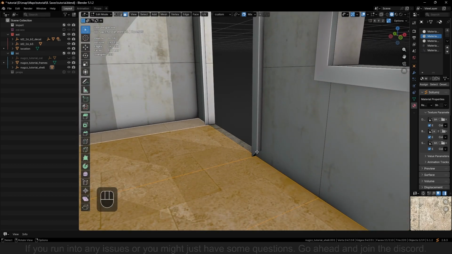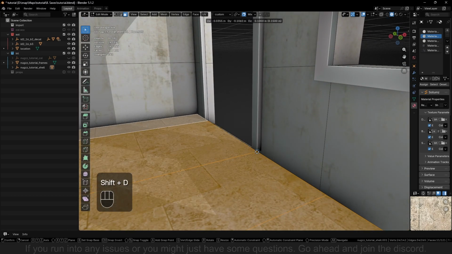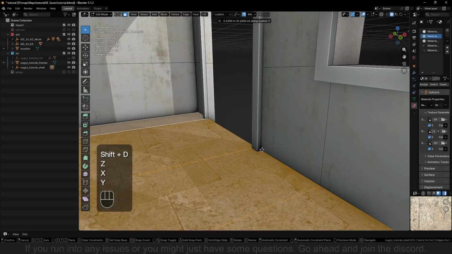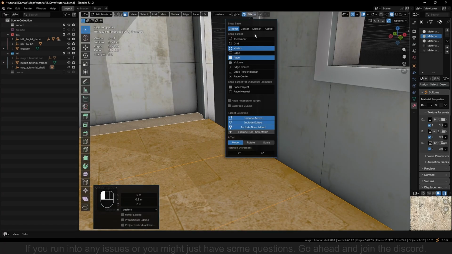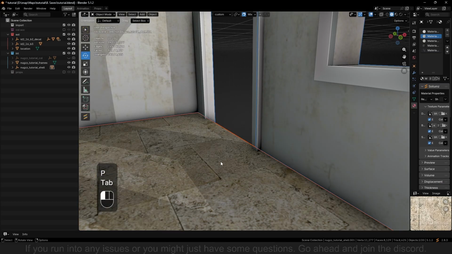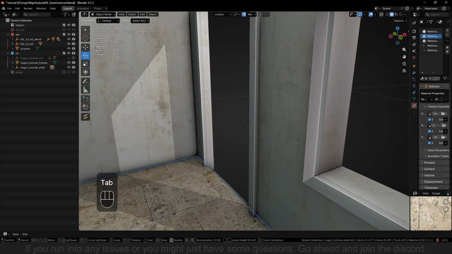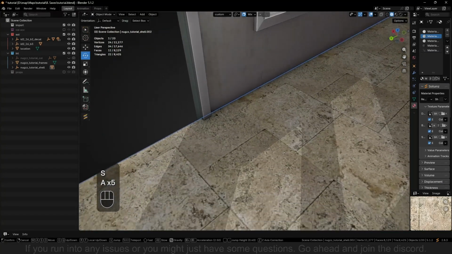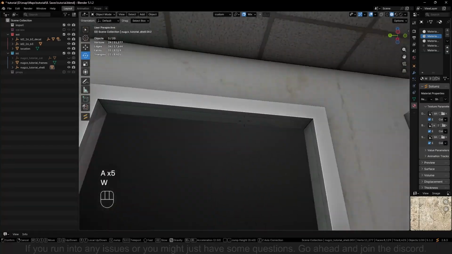Then we can duplicate it by Shift D. Use the axis to take it up to our new face here with vertex on. And then we can click P and selection. And then after separating it, we want to put it into the other frames.